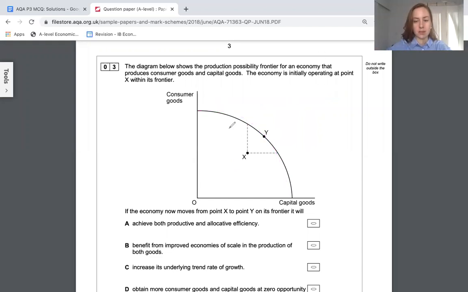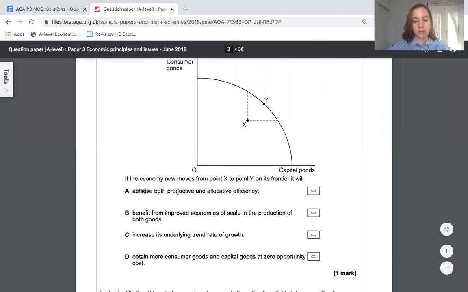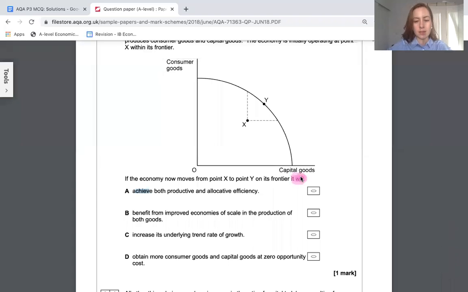Let's take a look at the question. So A, it's both productively and allocatively efficient. Watch out for the question. It says that it will be. Well, why will it have to be productive and allocative efficiency? That's not true. Everywhere along here is productively efficient. Somewhere on here is allocatively efficient, but we don't know where it is. It could be there. It could be there. We have no information from the text to tell us that it has to be at Y. So we can't conclude A.